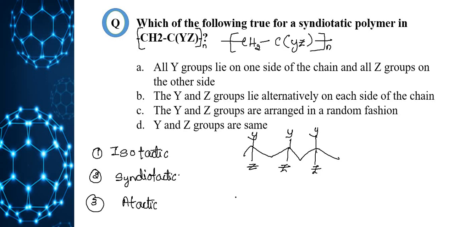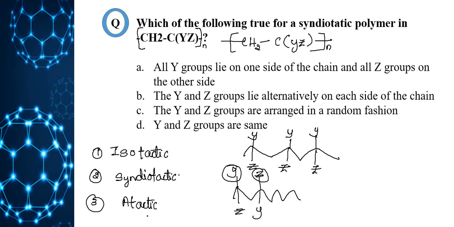For example, if I write the structure, here it is Y, here it is Z, here Z, here Y. So if you see Y, Z, Y, Z, such alternative arrangement you will observe in syndiotactic polymers.